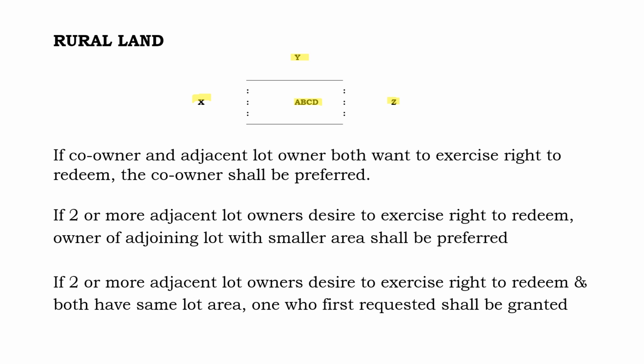Pag ang gustong mag-redeem ay co-owner at adjacent lot owner, palaging panalo si co-owner. Pero kung ang nagkasabay na gusto mag-redeem ay parehong adjacent lot owners, for example, si X saka si Y, ang may preference ay yung kung sino yung mas maliit na lupain. Si X, halimbawa, 70 square meters, si Y, 50 square meters, si Y ang may karapatang mag-redeem.